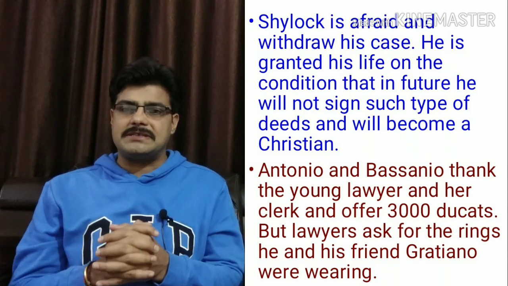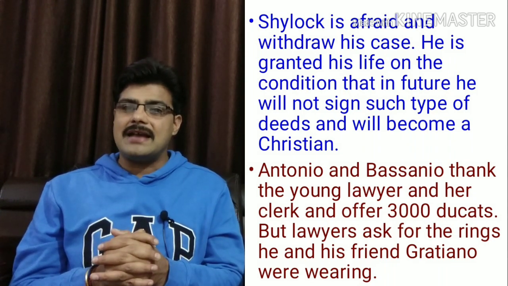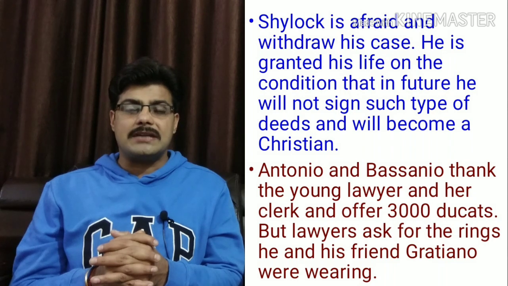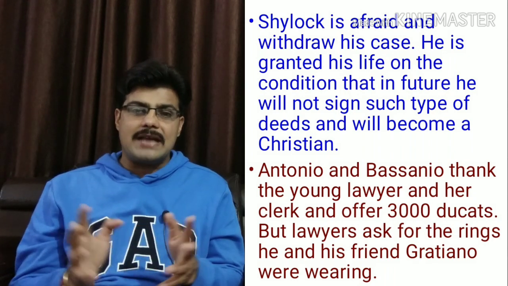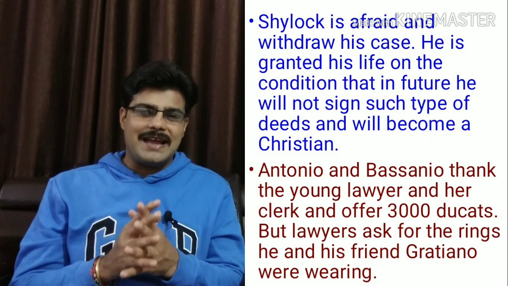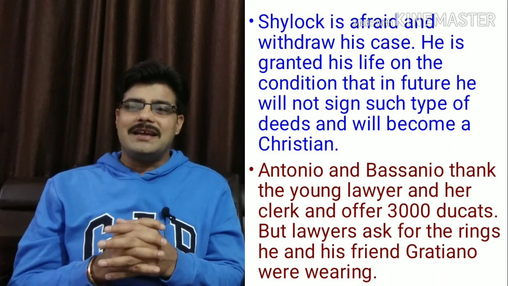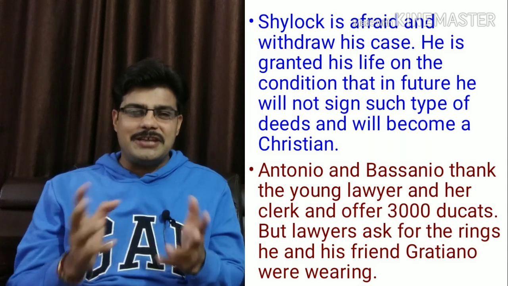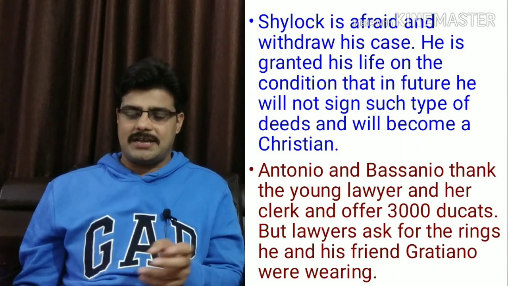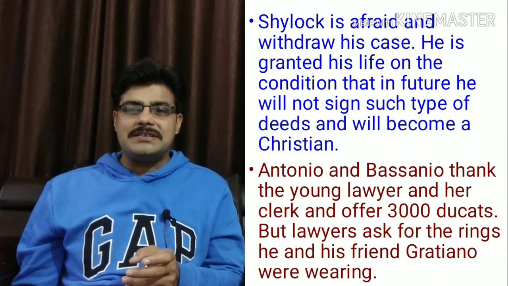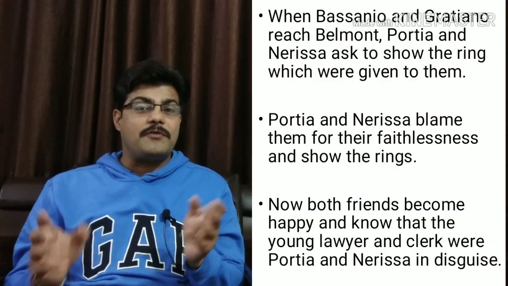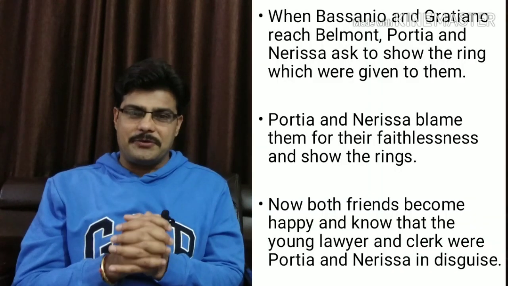Antonio insists Bassanio give that ring as an award to that lawyer. Bassanio hesitatingly gives that ring, which he has received from Portia, and in the same way Gratiano gives his ring to Nerissa. Portia and Nerissa reach Belmont before Antonio and Bassanio.